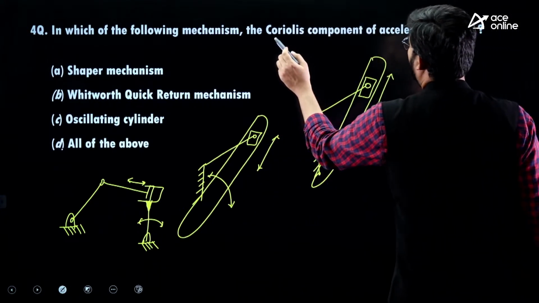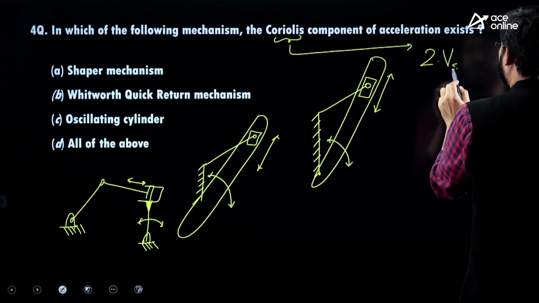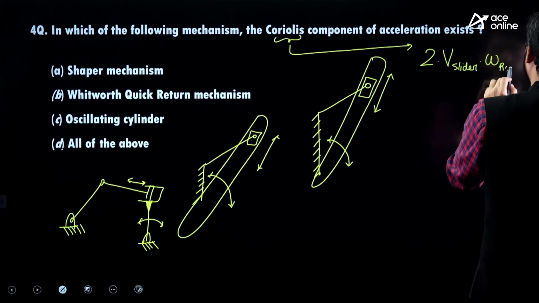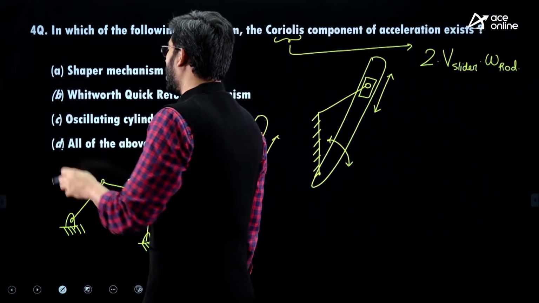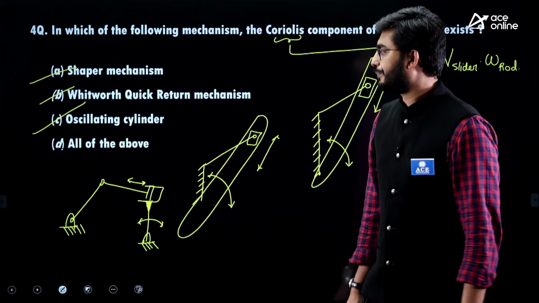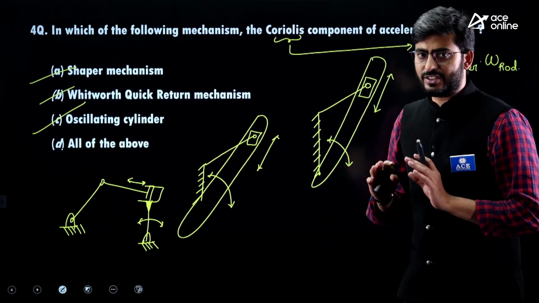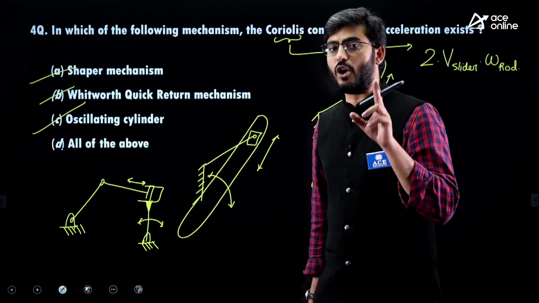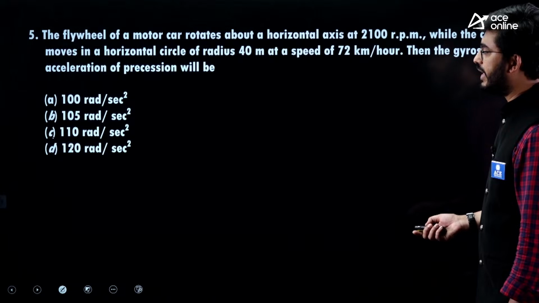So generally the formula for Coriolis acceleration, we write it as 2 times velocity of slider into omega of the rod. This is the formula for Coriolis acceleration. So in all the three mechanisms, Coriolis acceleration is going to exist. In the crank slider mechanism it is not going to exist because there is only piston moving on the fixed link. That link is not undergoing any kind of oscillation. Okay, let us go to the next question.